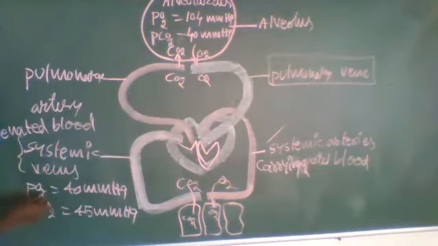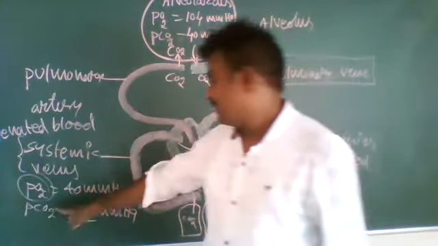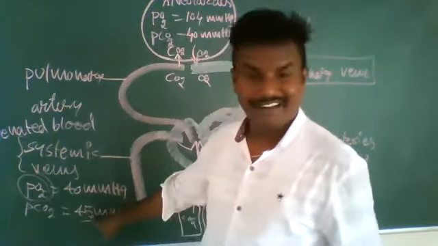At that time, in the deoxygenated blood, the partial pressure of oxygen is 40 millimeters of mercury and the partial pressure of carbon dioxide is 45 millimeters of mercury, which is higher.